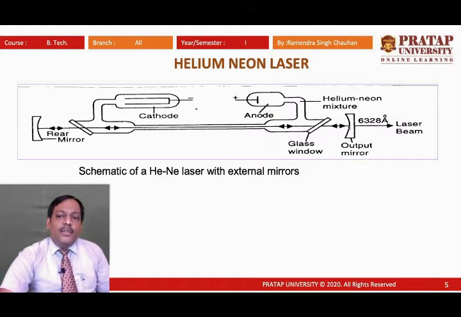The partially reflecting mirror will reflect light as well as transmit light, and this mirror will fully reflect the light. So this is the schematic of a helium neon laser, and here we are provided with external mirrors which are part of the optical resonator cavity.